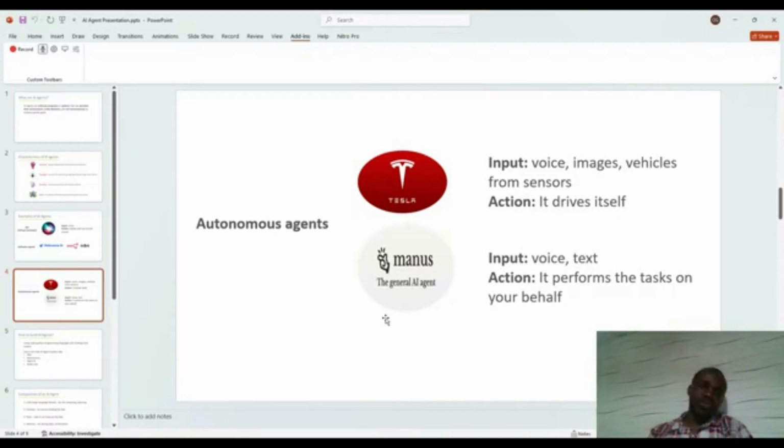Another example of autonomous agents is Manus. This one is a recent release that just came out not too long ago. The good thing about this type is that you give it an instruction, it goes by itself to do it. Let me explain what I mean. Let's say, for instance, I want to search for images of puppies, and you give this instruction to Manus.